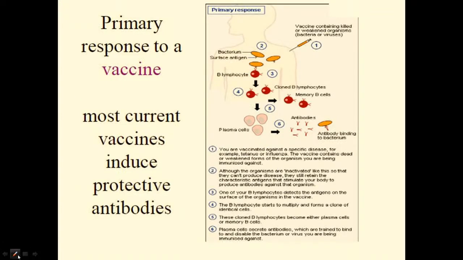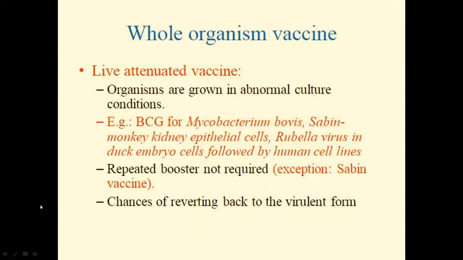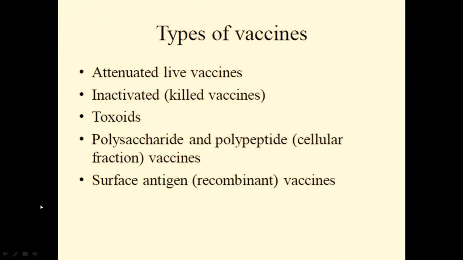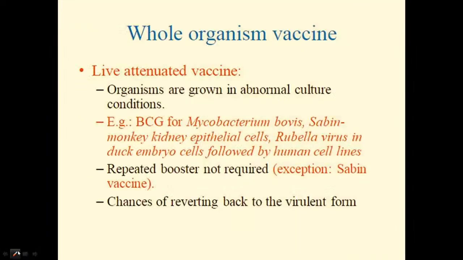So in the primary response, initially we injected the antigen in our body, started stimulating antibody production, and stored a copy of the antibodies. Whenever we are exposed to the same kind of infection, the antibodies that we stored come into the picture and try to destroy that pathogen. That's what we call the attenuated live vaccine.